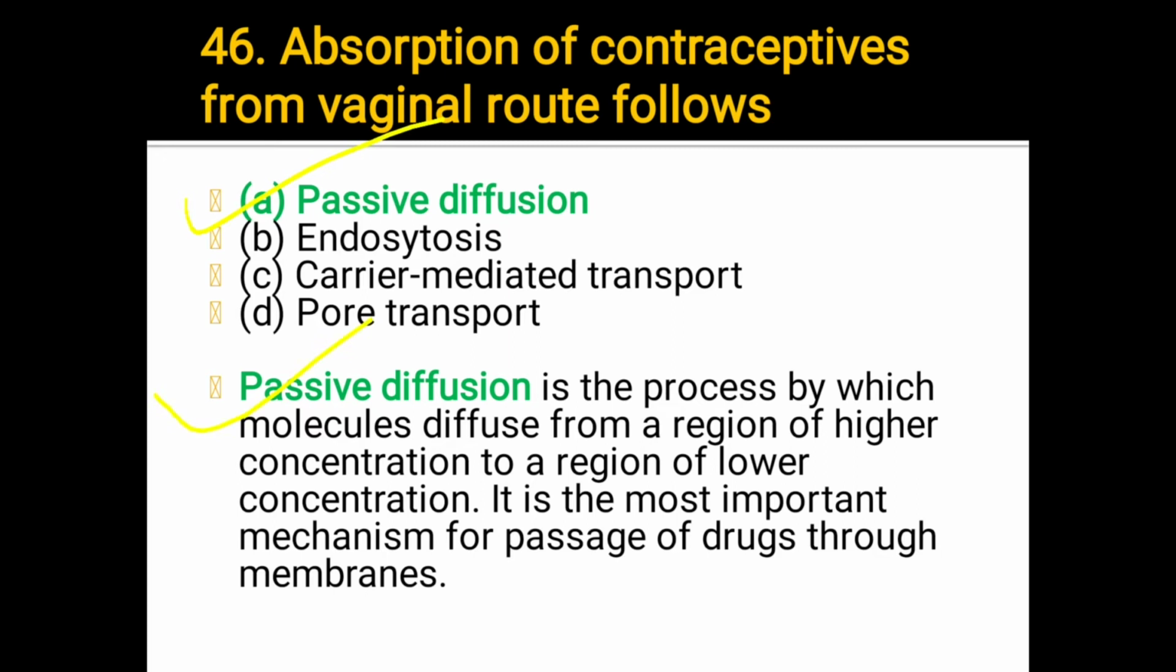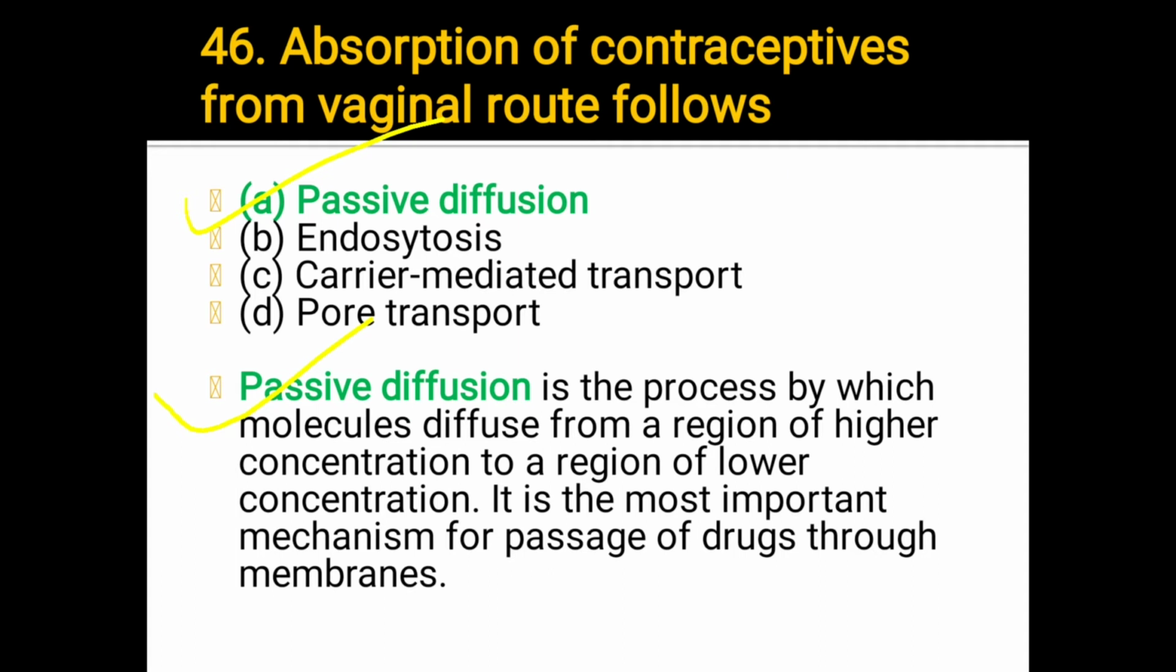Passive diffusion क्या होता है? Passive diffusion is a process by which molecules diffuse from a region of higher concentration to a region of lower concentration. It is the most important mechanism for the passage of drug through membrane, that is called passive diffusion.